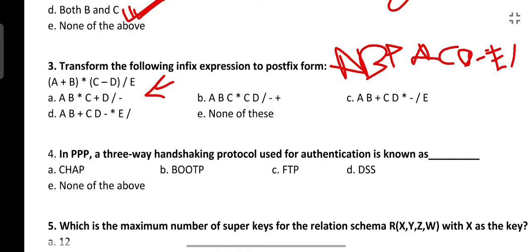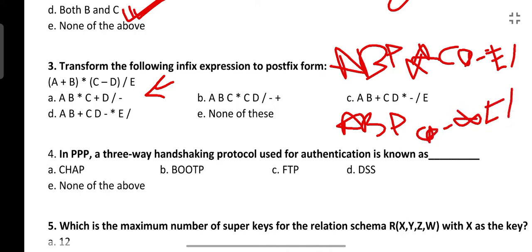Then this multiplication will also go to postfix form, so it will be ab plus, cd minus, then multiplication, then e and division. So ab plus cd minus multiplication e division. So option D is the correct answer.